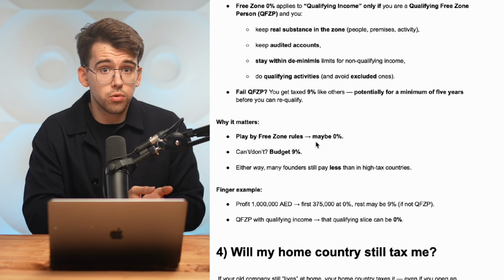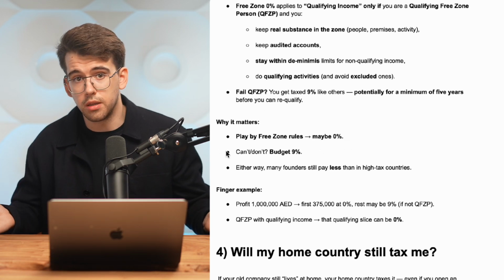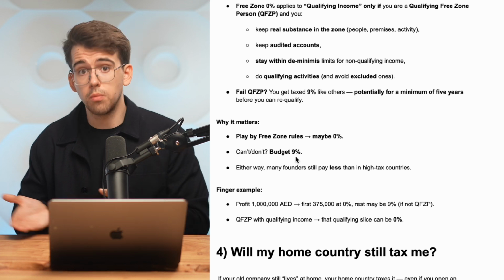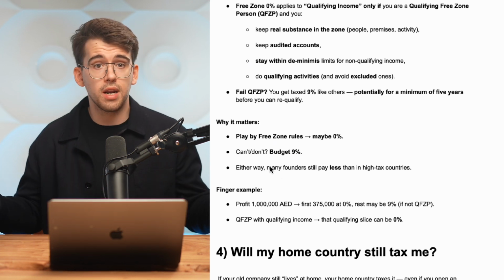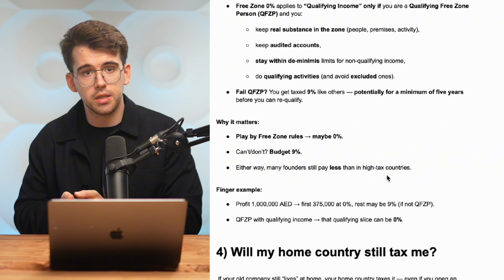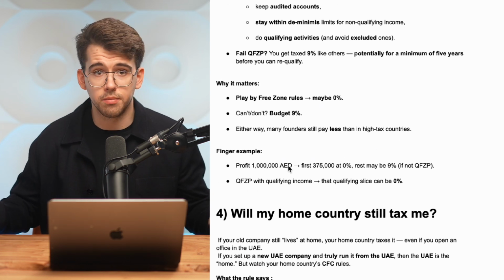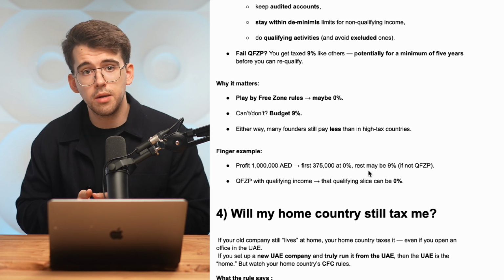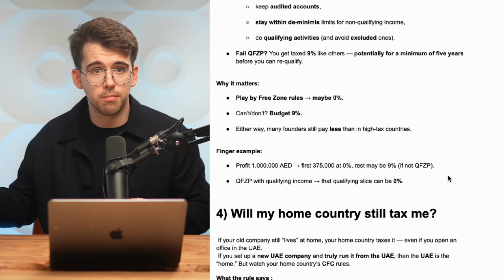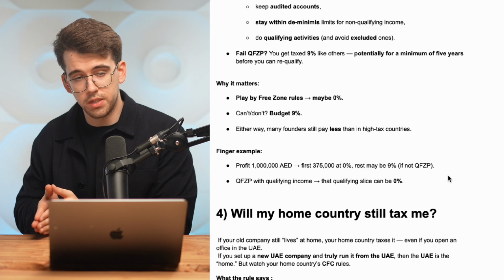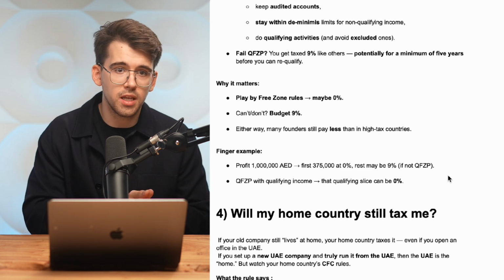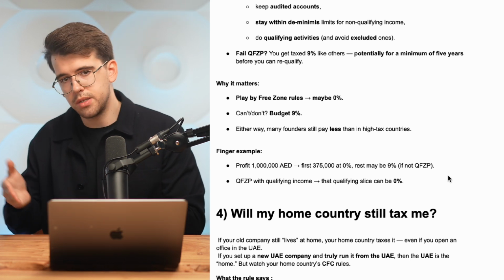If you play by free zone rules, you get maybe 0%. If you can't or you don't, your budget would be 9%. Either way, many founders still pay less than in high-tax countries. Let's do a finger example. For example, your profit is a million dirhams. The first 375,000 dirhams at 0%. The rest maybe 9% if you're not QFZP. With a QFZP and qualifying income, that qualifying slice can be 0%.